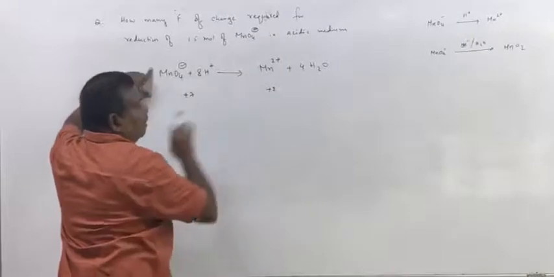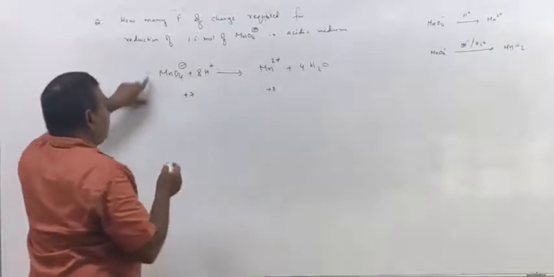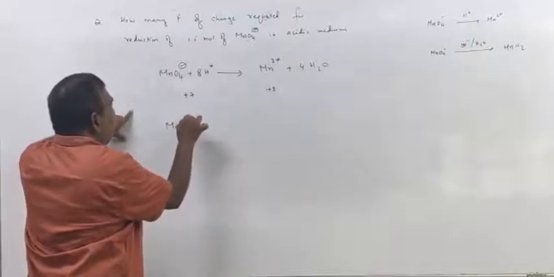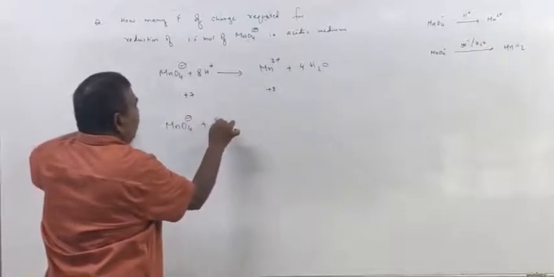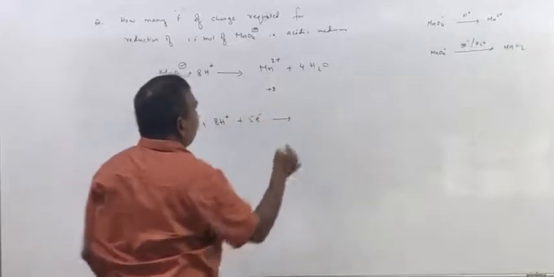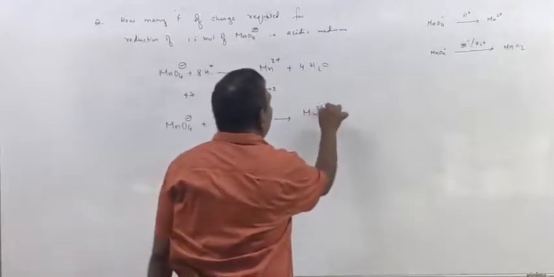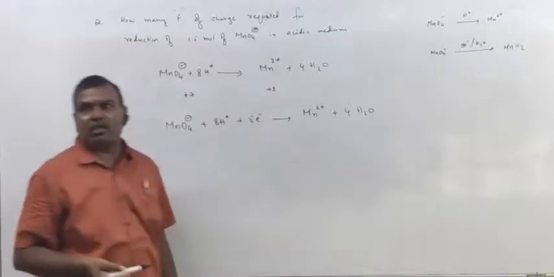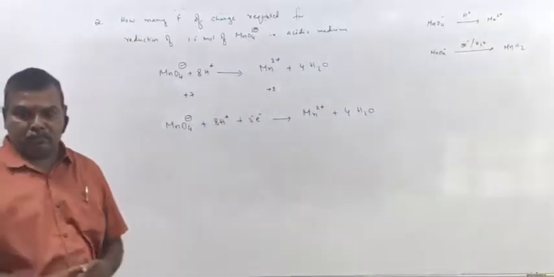What is the difference in charge? 5 units. Therefore add 5 electrons. MnO4 minus plus 8H plus plus 5 electrons gives rise to Mn2 plus plus 4H2O. So this is the balanced chemical equation.